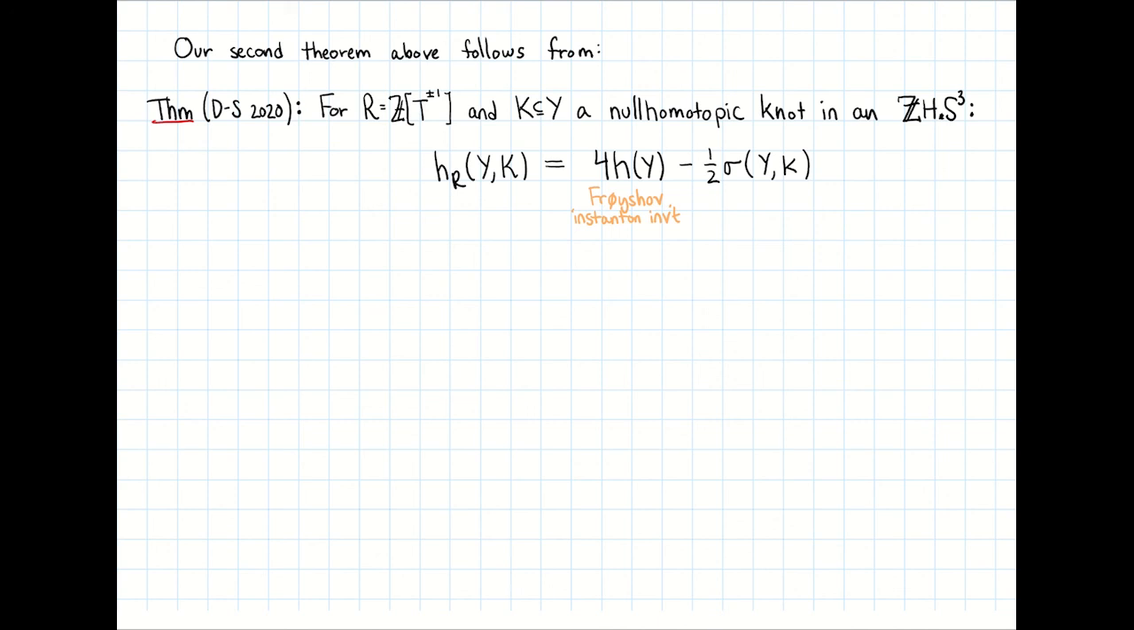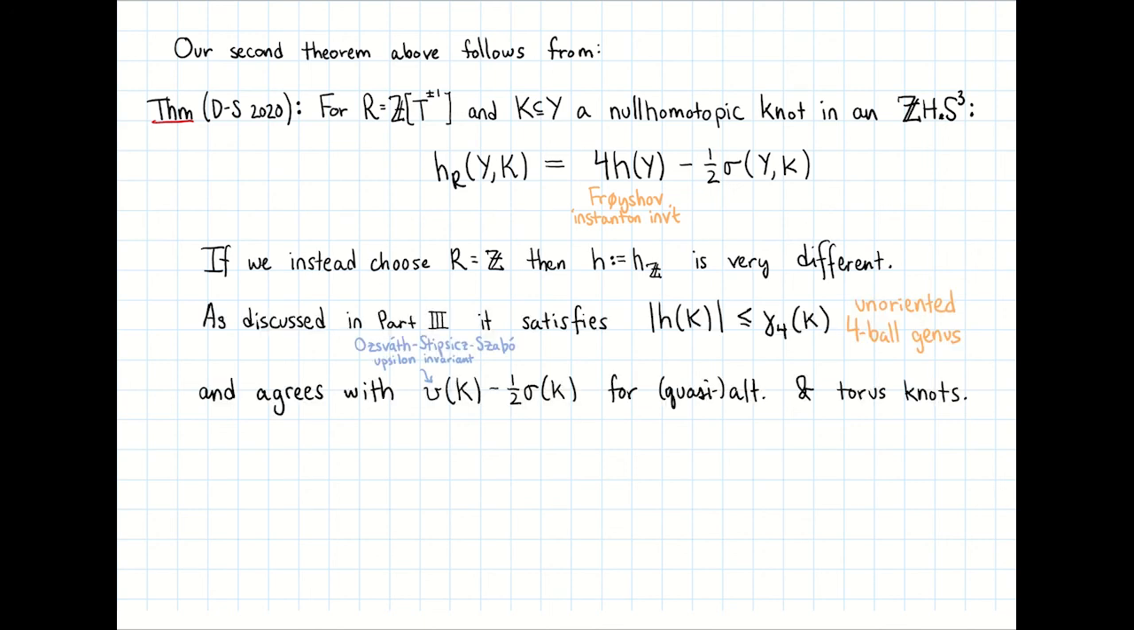We carry along the coefficient ring R in our notation because it's very important. This result doesn't hold for any choice of R. In fact, if we take R to be the integers, then the invariant we get, which we just call H, behaves very differently. This was already discussed a bit in Part 3. There it was pointed out that H provides a lower bound for the unoriented four-ball genus, and in fact agrees with the lowercase upsilon invariant of a knot minus 1/2 the signature for a large family of knots. So this includes quasi-alternating knots and torus knots.